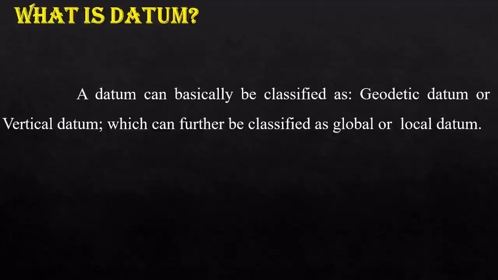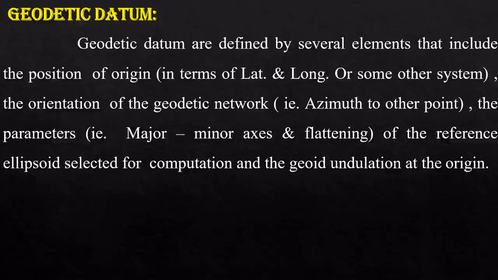A datum can basically be classified as geodetic datum or vertical datum, which can further be classified as global or local datum. So we will see what is geodetic datum, vertical datum, etc. Geodetic datums are defined by several elements that include the position of origin in terms of latitude and longitude or some other system.